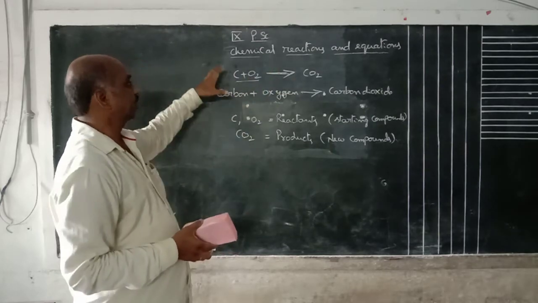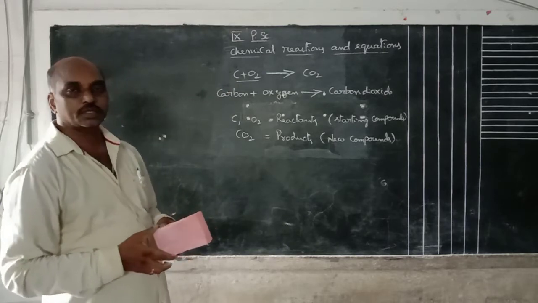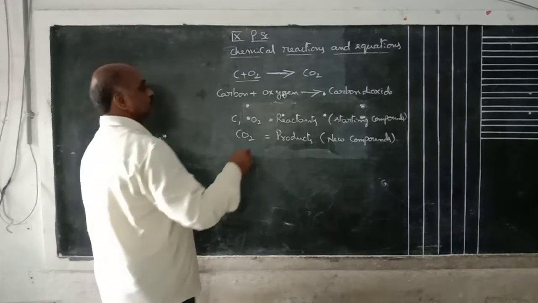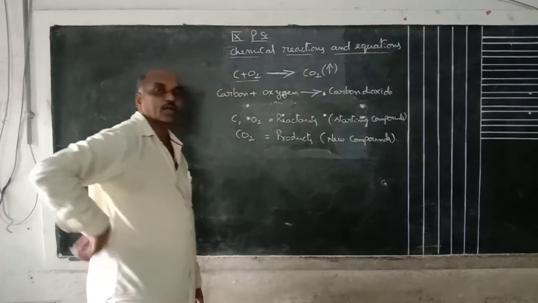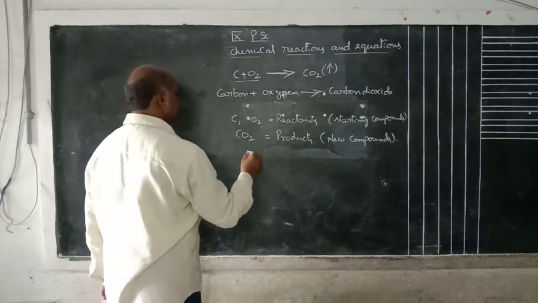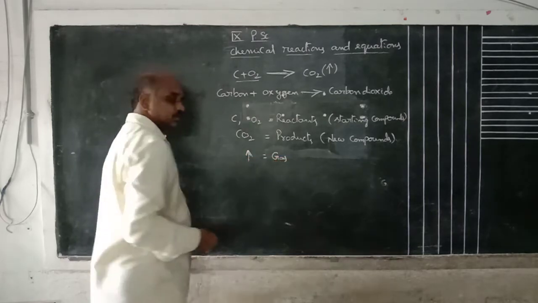Okay, this is a chemical equation. In this chemical equation, sometimes we can write like this, an arrow mark. That upward arrow mark indicates gas.